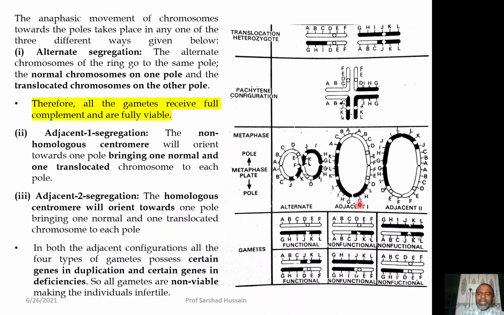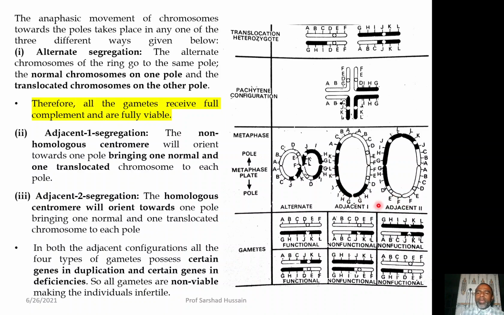Then the adjacent 1 configuration is also possible. Adjacent 1 is the configuration in which 2 non-homologous centromeres are orienting towards one pole. So, similarly here also, these are non-homologous centromeres, and they are orienting toward this pole. As a result, you are having one translocated chromosome and one normal chromosome on one pole, and again one normal and one translocated chromosome on the other pole.